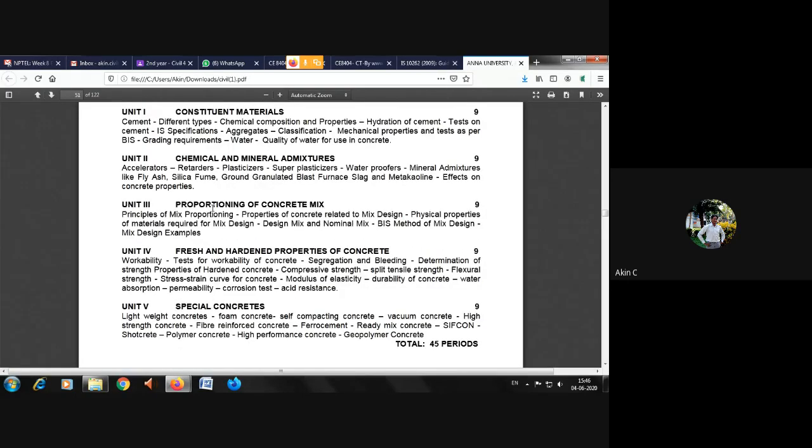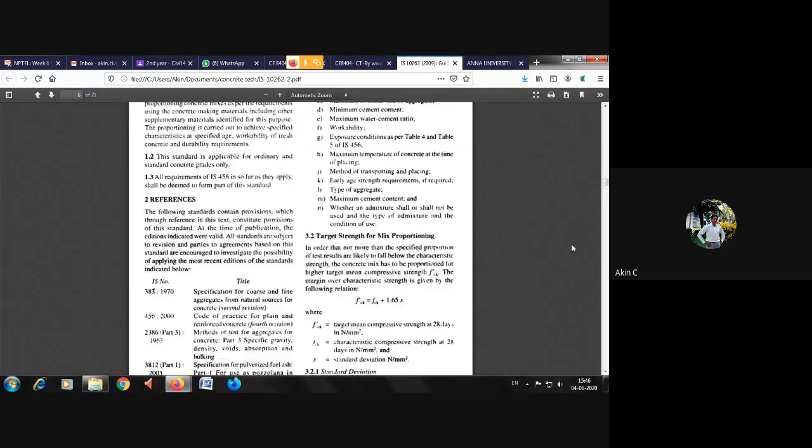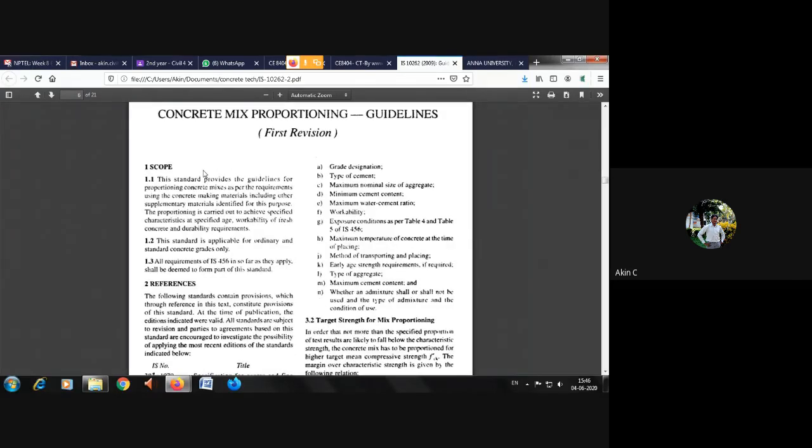Then when we move on to the proportioning of concrete mix, when they ask in this third unit, explain the design procedure of the BIS method or concrete mix design, whatever it is, you just open this IS 10262, go to the first page, and show your answer, whether it is a 2 mark or a 13 mark or a 16 mark. It starts from here and it ends at annexure B at the end of this page.